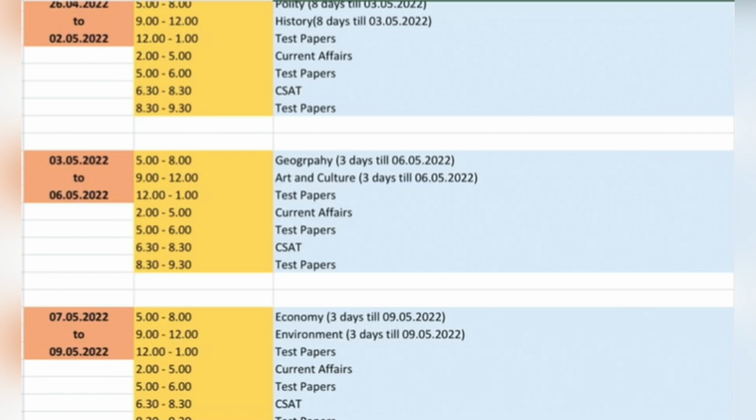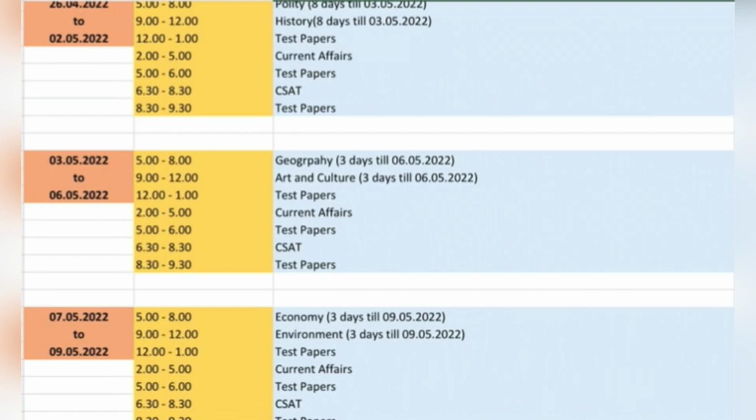Then in the evening, 5 to 6 you are solving a paper, there is a break 6 to 6:30, and from 6:30 to 8:30 you are solving CSAT, and you are winding it up early. By 9:30 we are winding up the day, because we have to sleep early. When we go to bed early, only then will we be able to wake up early. Okay, so this is a template which has been made.